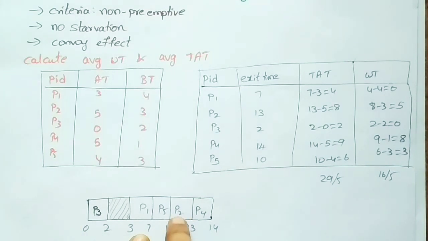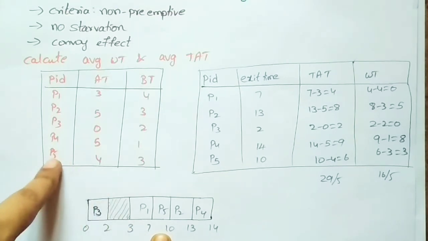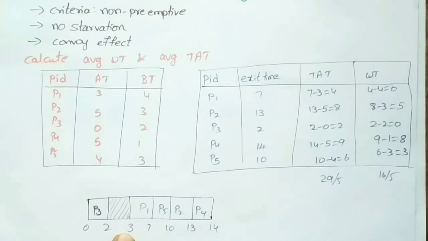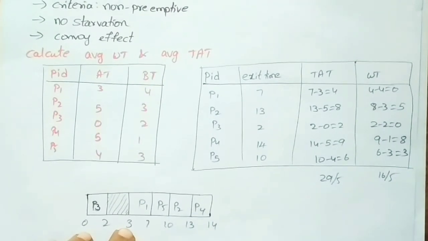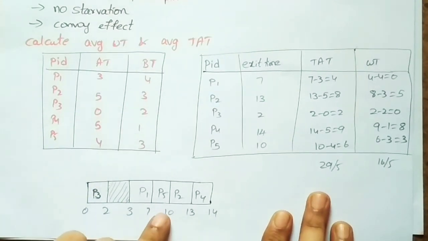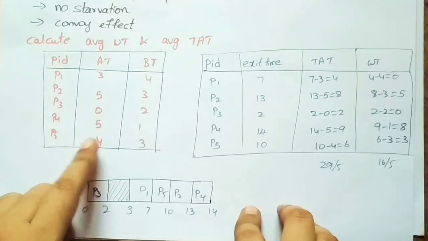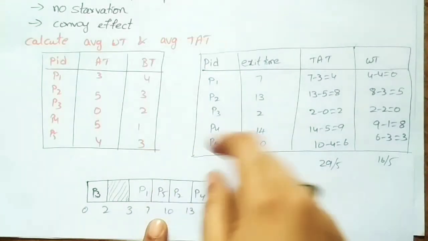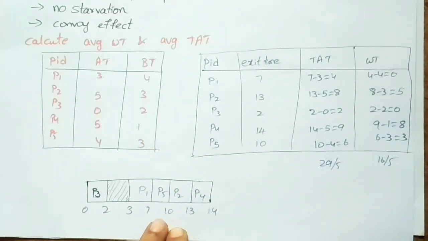Okay, so P2, P4 and P5. Here we are going to take P5. P5 we are going to execute for the... See here, we are going to take the process P5 here with the arrival time 4. Right here the arrival time is 4. That's why we are going to take the process P5 in the Gantt chart. So what is the execution time here? 3. So 7 plus 3 equals 10.